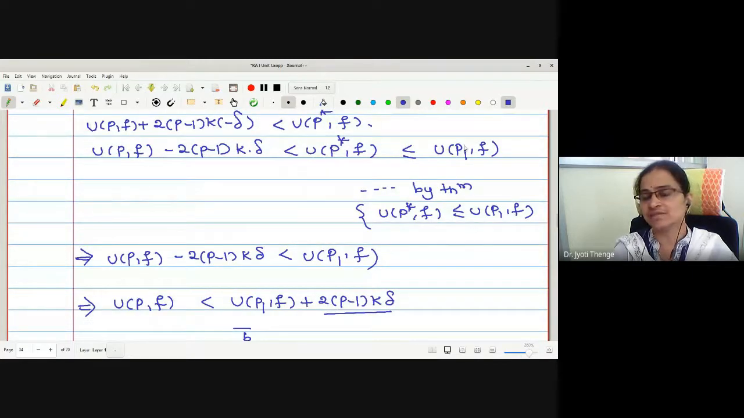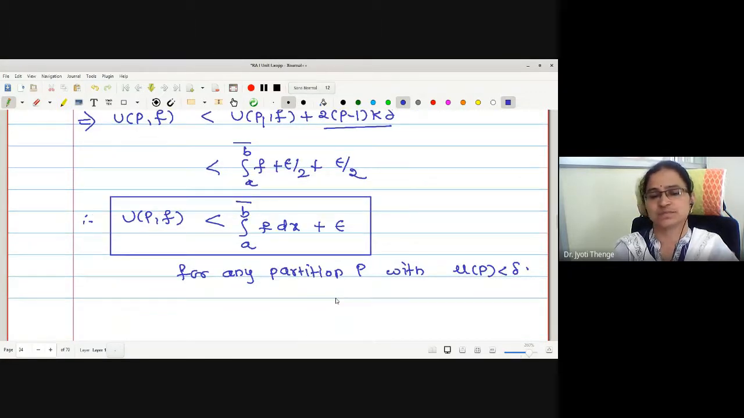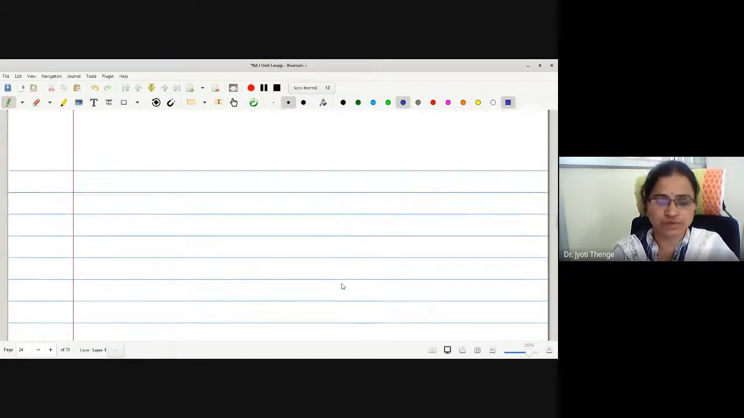Then UP star f is less than or equal to UP1f, that we know by the theorem: upper sum decreases with respect to refinement. Then shifting this to the right, this term is less than upper integral plus epsilon by 2. This term is less than epsilon by 2. Combined it gives us epsilon. This is what we wanted to prove.